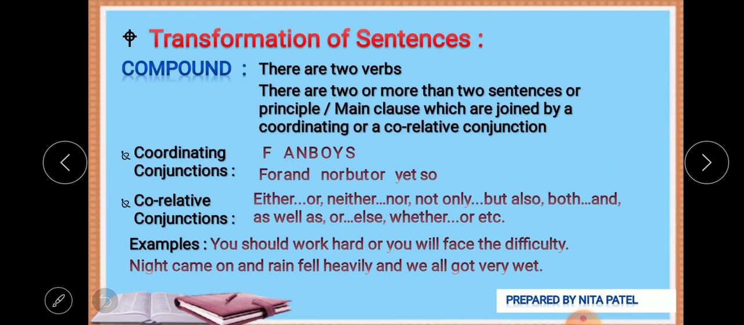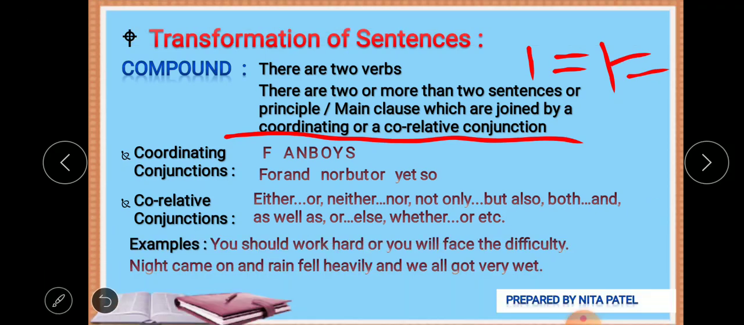Next, compound sentence. Now in a compound sentence there are two verbs, as we talk, 1 is equal to 1. There are two or more sentences or principal or main clauses which are joined by coordinating or correlative conjunctions. It is most important. If two verbs are there, then 1 is equal to 1, or more than two. If there are three verbs, then also 1 plus 1 is equal to 1. So all of them work in the same manner.